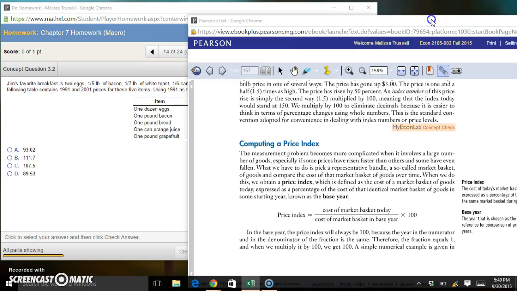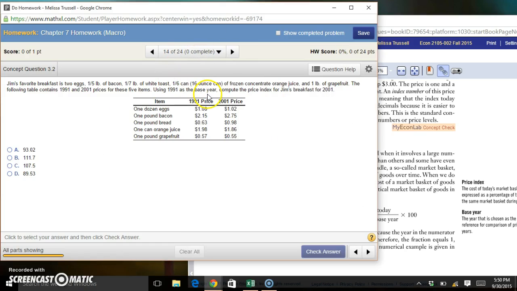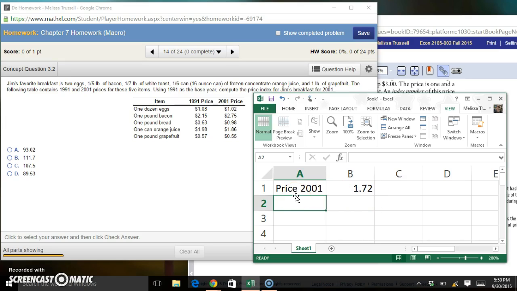So the second part of our price index formula is to find the cost of the market basket in the base year. So it tells us that 91 was our base year. So we're going to go through and do exactly the same thing, except this time we're going to use the price from 1991 in our table. So the price of his breakfast in 1991 equals his 2 eggs. A dozen eggs in 91 was $1.08.